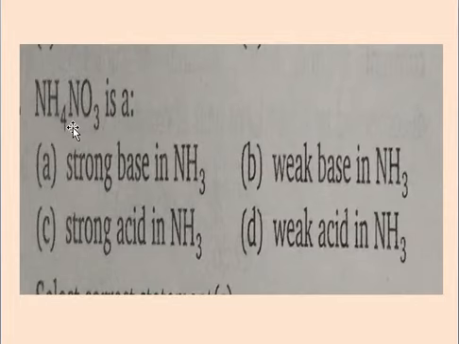A number of NH3 molecules are present. This ammonia has a greater tendency to donate H plus ions from NH4 plus to form NH3, and this is due to the common ion effect.